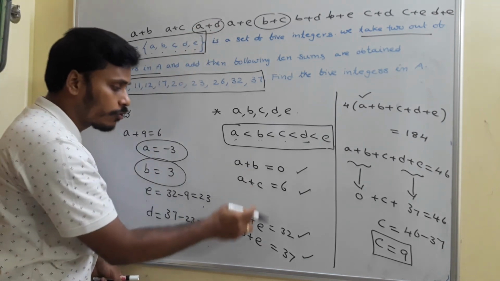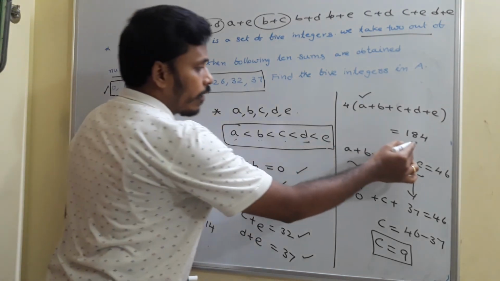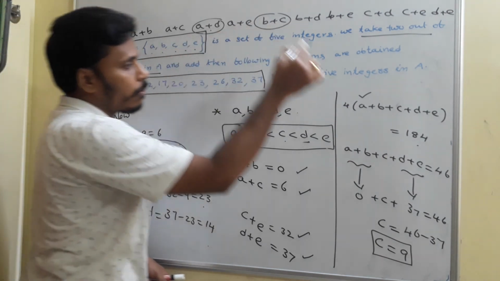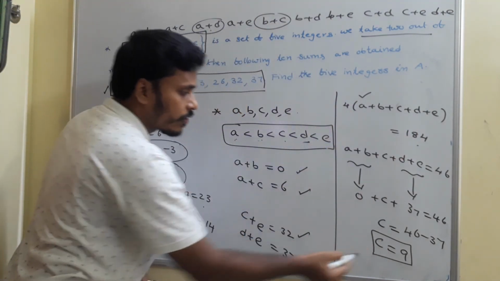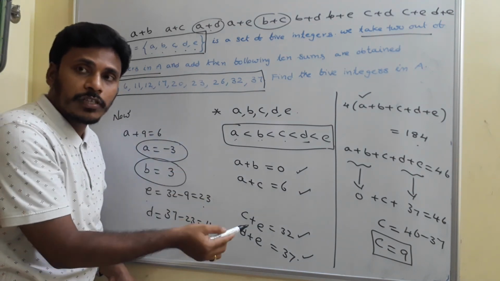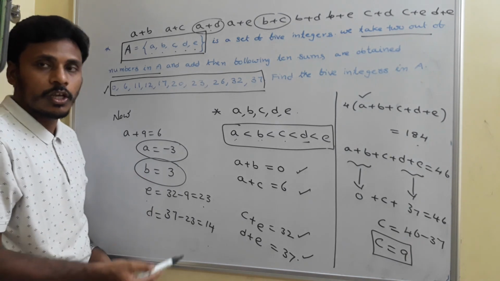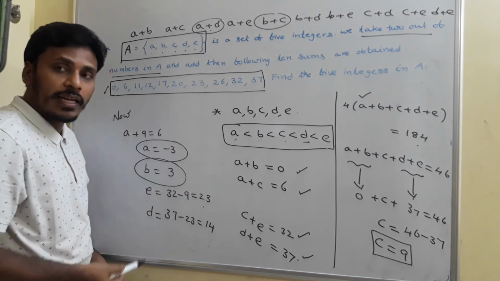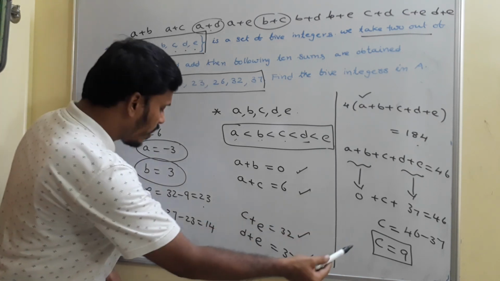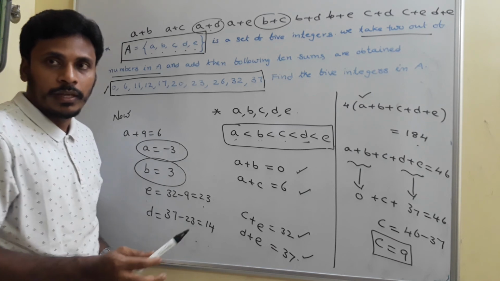That's why we use these 4 along with the total sum of these 10 numbers, which is 184, equal to the total sum of the 10 possibilities. From there, using the first and the last, we have C is equal to 9. At the end, if C is equal to 9, use it in these equations and you will get the remaining integers. So finally, the integers in the set are A minus 3, B 3, C 9, D 14 and E 23. That's the problem. Just have a look.